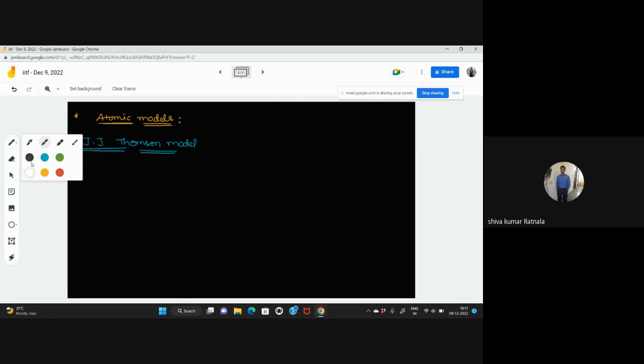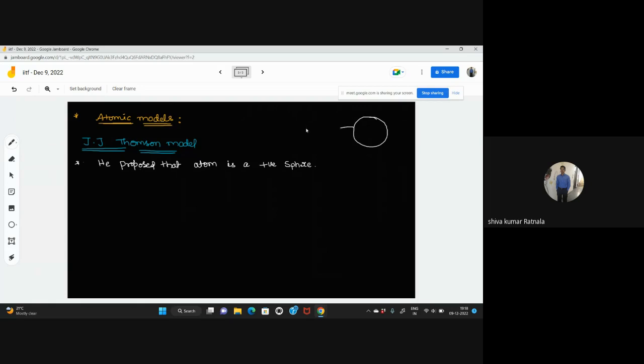In the J.J. Thomson model, according to this, he proposed that the atom is a positive sphere. For example, if I'm taking this as an atom, this is a positive sphere.